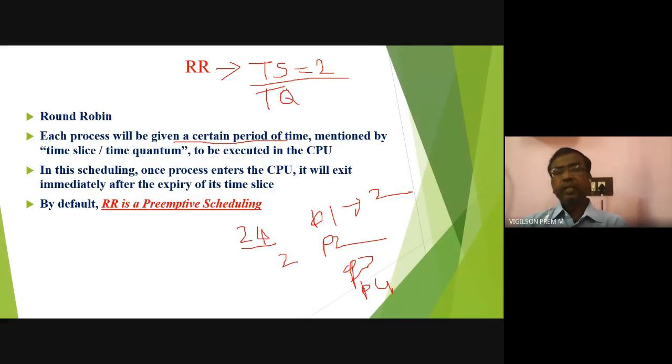Consider P2 request is 2. So P2 also will be given 2 seconds. If P2 was given 2 seconds, that process is completed, correct? Then for example, P3 request is 3. P3 will be given another 2 seconds, so leftover is 1 second. Remaining time is 1 second. P4 request is 5. What will happen? P4 will be given 2 seconds, so its remaining time is 3. Then again, it will start from P1.